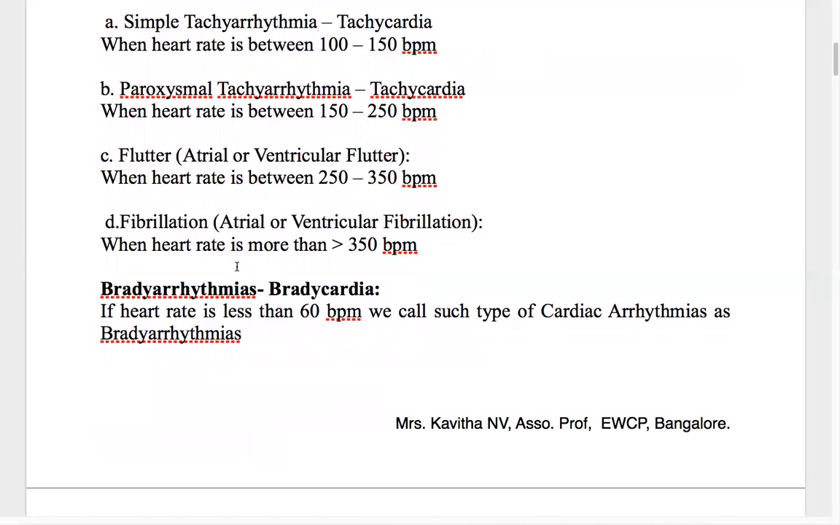And the next one, the most unfortunate one, is fibrillation. Fibrillation is where the heart rate is more than 350 beats per minute. At that time we call it fibrillation. If it is atrial, then it is atrial fibrillation. If it is in the ventricle, then it is called ventricular fibrillation. So this is about tachycardia.